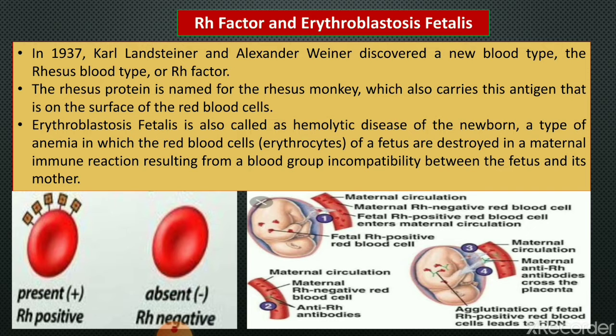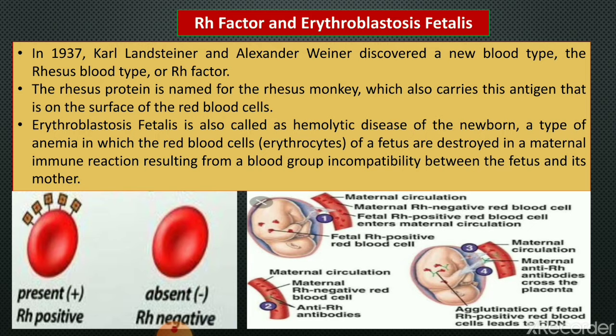Our blood also contains this Rh antigen on the surface of RBCs, but not in everyone. Most people have Rh factor, but some people do not. A person who has the Rh antigen on their RBCs has a positive blood group. Suppose a person has blood group A and this Rh factor is present on their RBCs, then the blood group is called A positive.